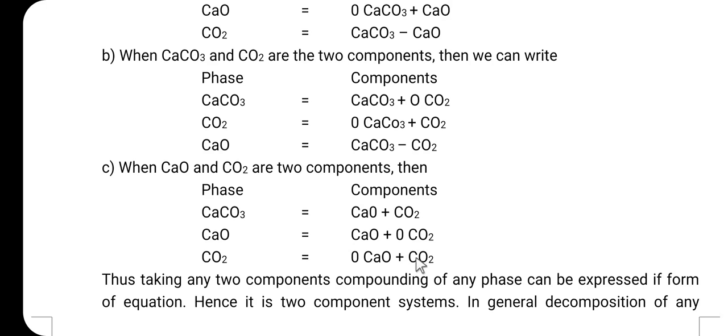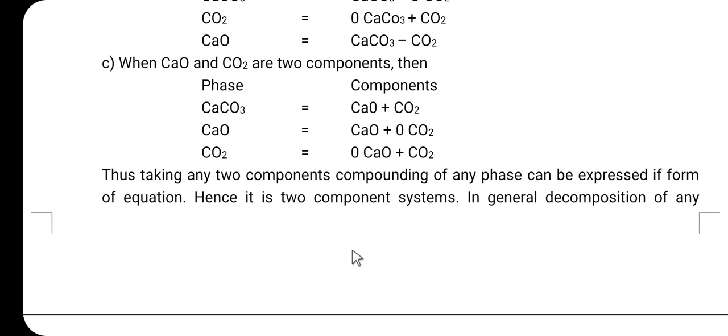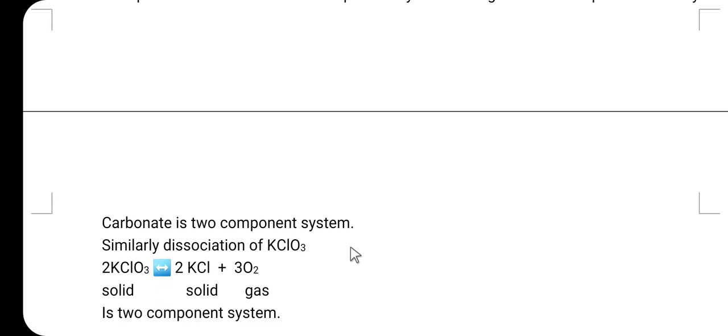So, here if the system consists of three phases in a state of equilibrium, in the decomposition of the calcium carbonate there are three phases in a state of equilibrium. So, here any two of the three chemical substances can be chosen to express the composition of each and every phase present in the system. So, in general, decomposition of any carbonate is a two component system.